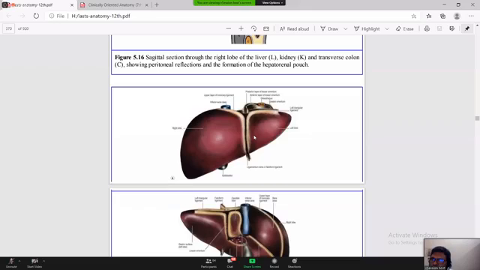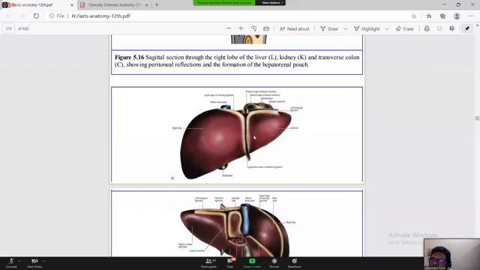Why? Because I've already told you, the hepatic vein doesn't exit through the porta hepatis. I've told you: the hepatic artery enters, the portal vein enters, the common bile duct exits, nerves enter, but not the hepatic vein. The hepatic vein originates from the liver substance itself.